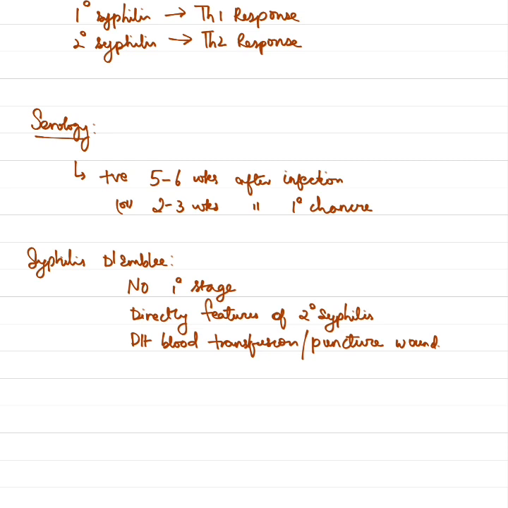There is another entity called syphilis d'emblée, where we do not see any primary syphilitic stage, and the patients directly present with features of secondary syphilis. This happens when the treponemes are deeply inoculated, in cases of blood transfusion or in cases of puncture wound.